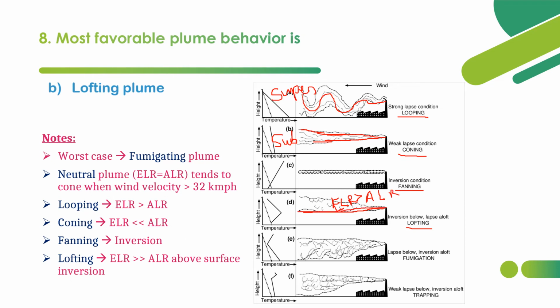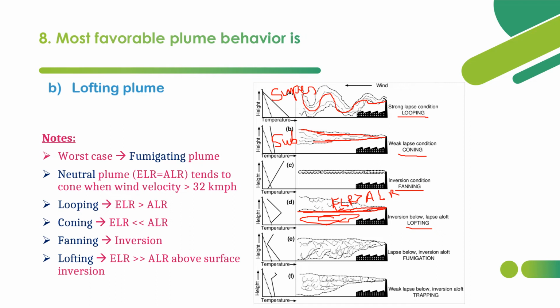This is the surface phenomenon, below which inversion happens. So that's why mixing will be above the chimney, and no gaseous pollutants will be there in the city. So that is why lofting is the most favorable plume behavior.